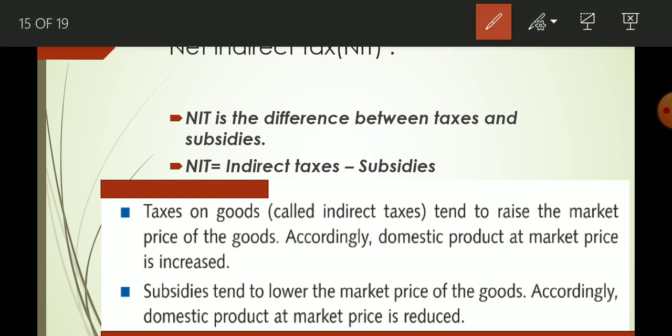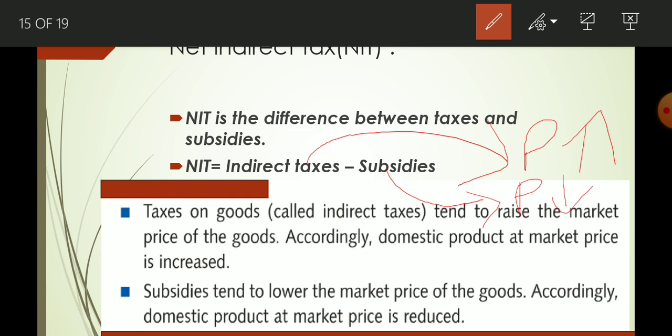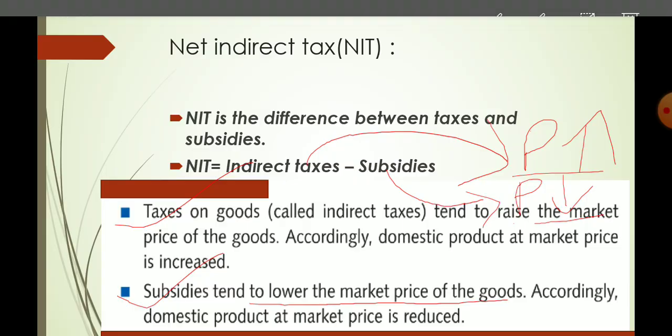Suppose when indirect tax is imposed, the result is that the price is going to be high. When subsidy is provided by the government, then the price is going to be lower. That is the impact of indirect tax and subsidies on the market price. If indirect taxes are imposed by the government, then the price is going to be high. If subsidies are provided by the government, then the price is going to be lower. That is written here. Taxes on goods tend to raise the market price of the good. Subsidies tend to lower the market price of the good. Let me understand with an example.